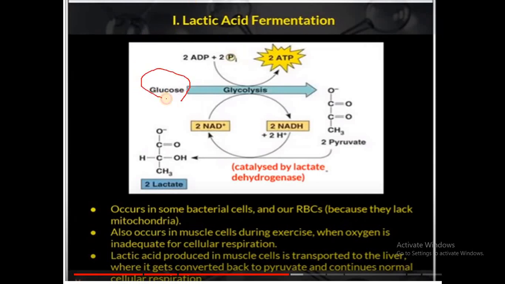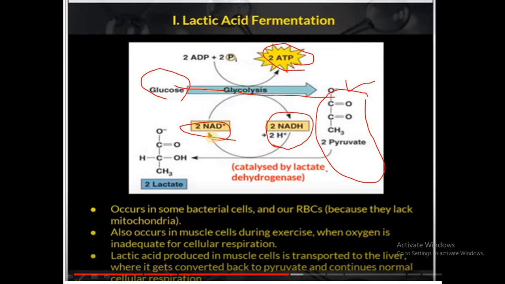So you will just concentrate on the glucose. Glucose through glycolysis is going to produce what? The pyruvate. And you know the products of glycolysis: 2 molecules of ATP and 2 molecules of NADH2 are synthesized. So whatever pyruvate is there, it undergoes what? Reduction here. The NADH2 which is synthesized during glycolysis is going to donate its hydrogen and it will come out as what? NAD, and those hydrogens are added to whom? Those hydrogens are added to pyruvate, so that ultimately we will end up with the compound that is called